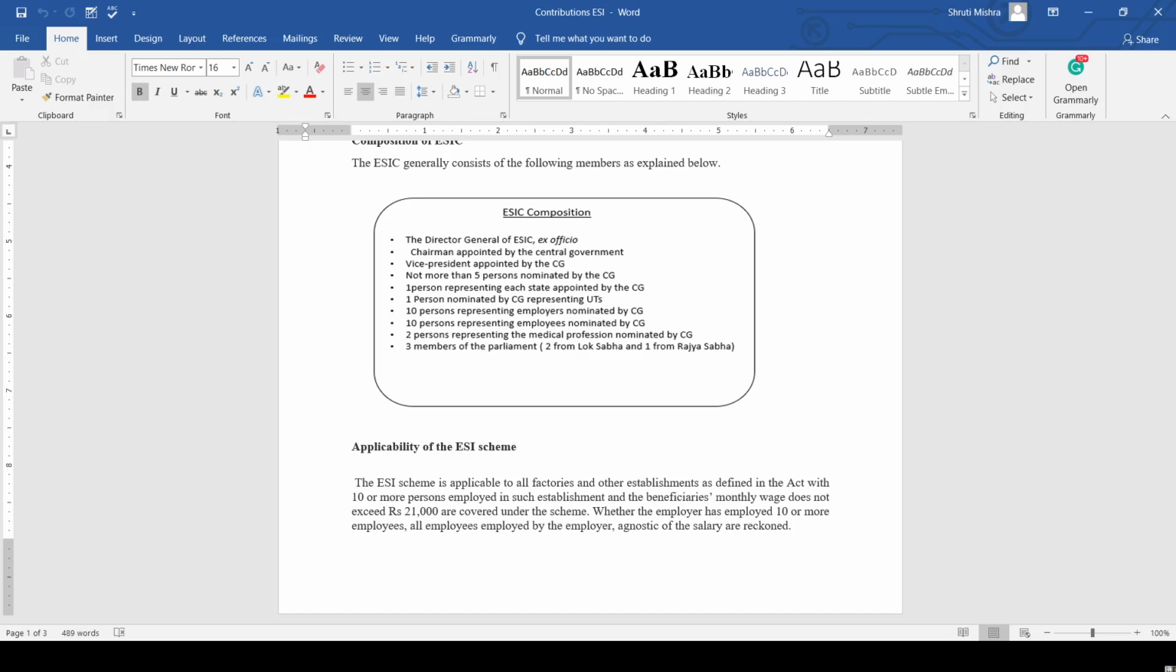10 persons representing the employers nominated by the CG, 10 persons representing employees nominated by CG, 2 persons representing the medical profession nominated by CG, 3 members of the parliament, 2 from the Lok Sabha and 1 from the Rajya Sabha. So this is the basic composition of the ESI.